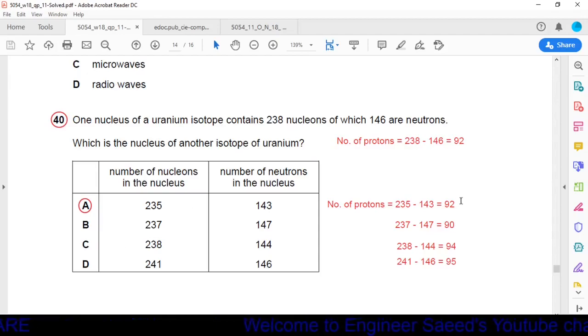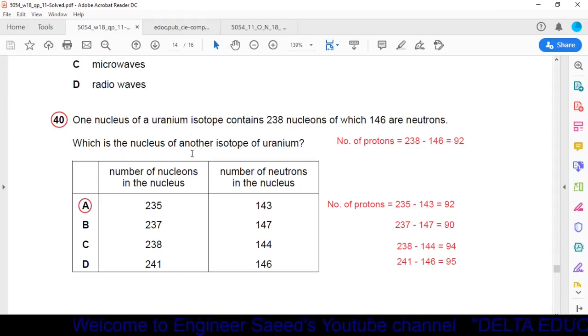Question number 40. One nucleus of a uranium isotope contains 238 nucleons, of which 146 are neutrons. We have an isotope of uranium with nucleon number 238 and 146 neutrons. So what is the number of protons? It will be equal to 238 minus 146, which is 92. So we have 92 protons and 146 neutrons in this isotope of uranium.